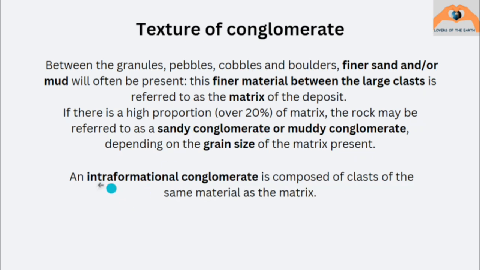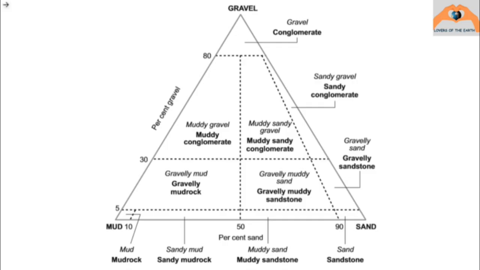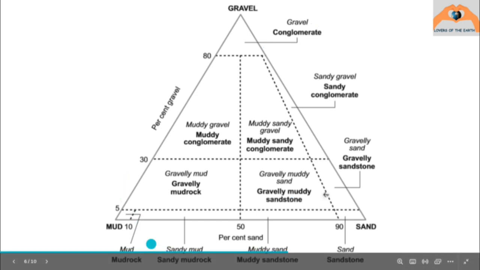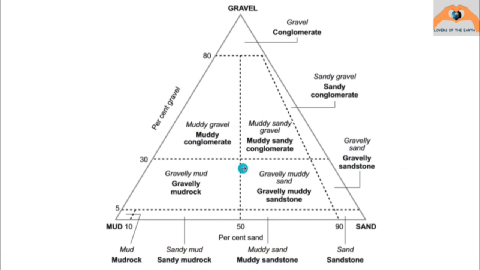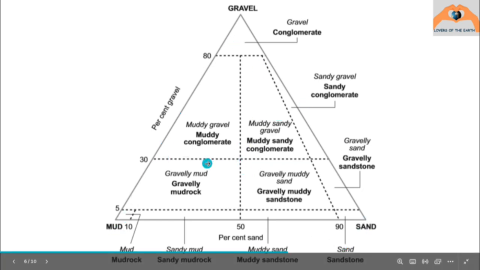Now one more term is used, that is intraformational conglomerate. Intraformational conglomerate is composed of clasts which have the same material as the matrix. If we have clasts of granite and the matrix is also of granite, then we have intraformational conglomerate. This is the term which is used for that. Here we can see what forms the gravel conglomerate, the mud rock, the sandstone, muddy sandstone, sandy mud rock, then sandy conglomerate, and all these. This is completely dependent on the percent of mud, gravel, and sand present in that rock.